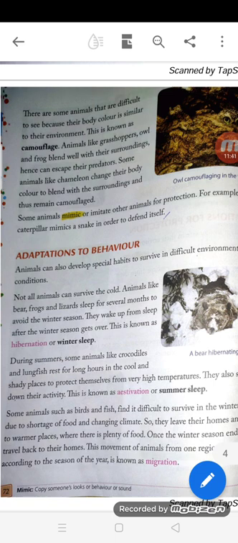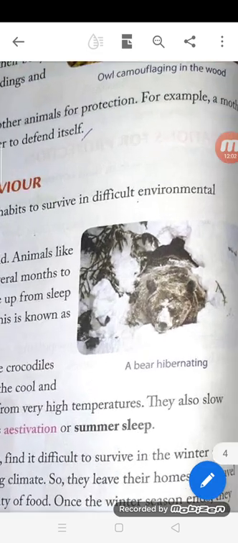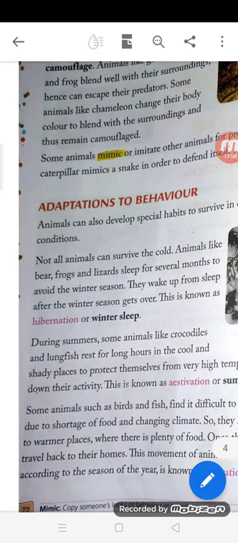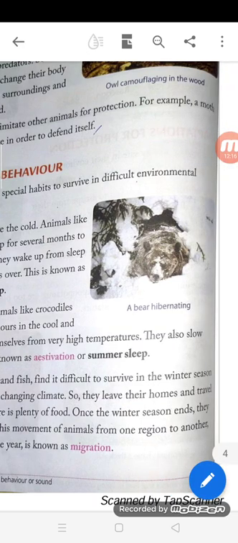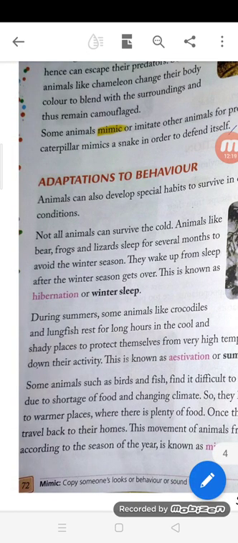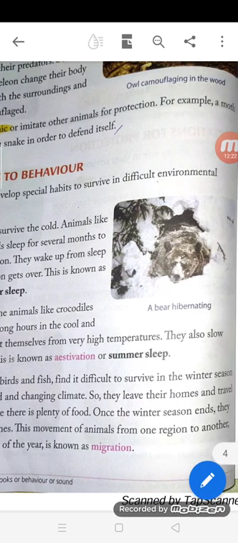So this process of sleeping for several months to avoid the winter season is known as hibernation, and they wake up from sleep after the winter season gets over. So this is their adaptation. A bear, see, hibernating. Now during summers, some animals like crocodiles and lungfish rest for long hours in the cool and shady places to protect themselves from very high temperatures. They also slow down their activity. This is known as estivation or summer sleep.